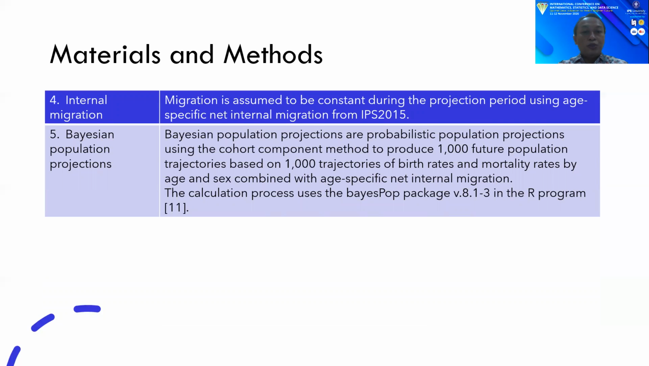Migration is assumed to be constant during the projection period using age-specific net internal migration from SUPAS 2015. Bayesian population projection is a probabilistic population projection using the cohort component method to produce 1,000 future population trajectories based on 1,000 trajectories of birth rate and mortality rate by age and sex, combined with age-specific net internal migration. The calculation process uses the bayesPop package in the R program.